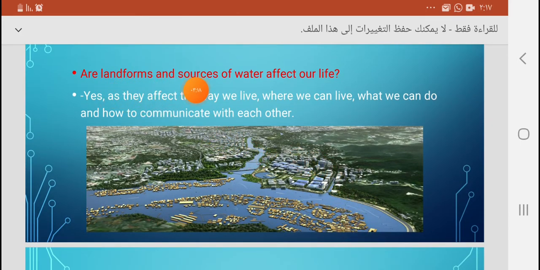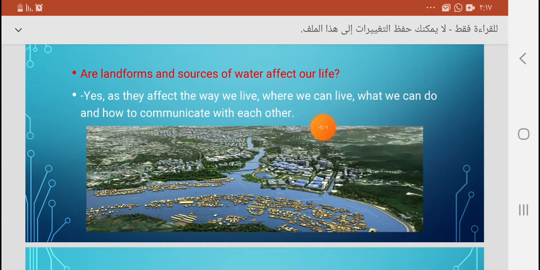Do landforms and sources of water affect our life? Do they affect the way we live or the way we choose where to live? Of course, yes. They affect the way we live, where we can live, what we can do, and how to communicate with each other. Look at this picture. This is a settlement. People built a city here. They chose a flat area near the river to live in. These people will never choose to live in a desert where they cannot find water, or where there is a lot of sand or mountains. So the landforms and the sources of water here let the people decide to live here and not there.